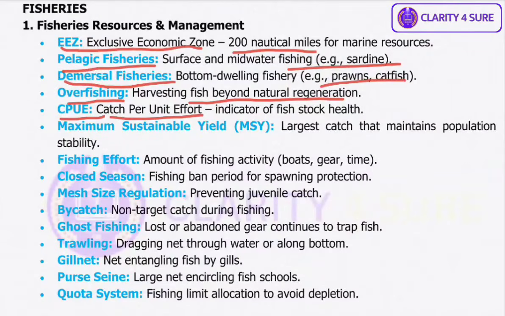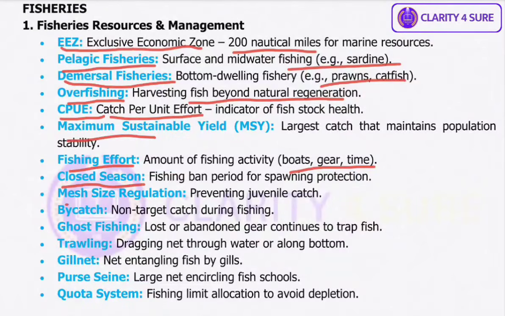Okay. Then we have fishing effort. It refers to the amount of activity like the number of boats, gears, or fishing hours used to catch fish. Okay. Basically, this is the effort you are putting in. So, close season. A ban period imposed during fish breeding or spawning seasons to protect stock regeneration. For example, India declares a monsoon ban along coast every year.